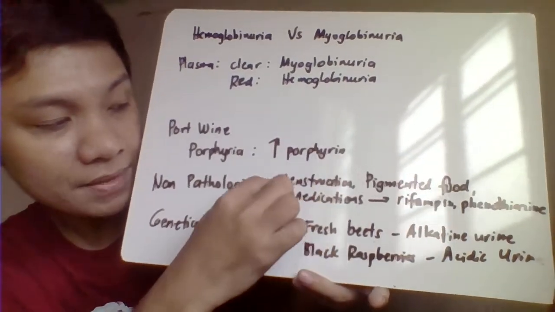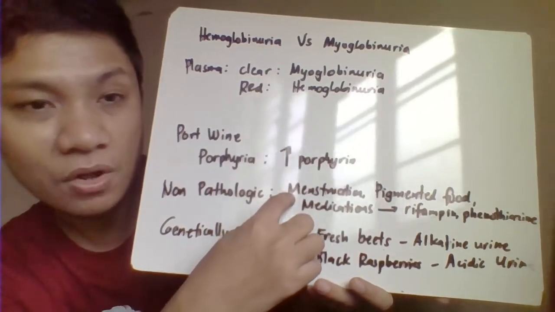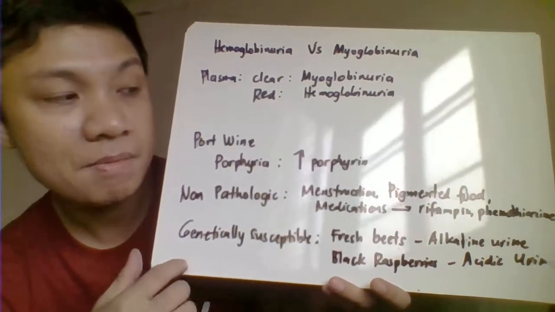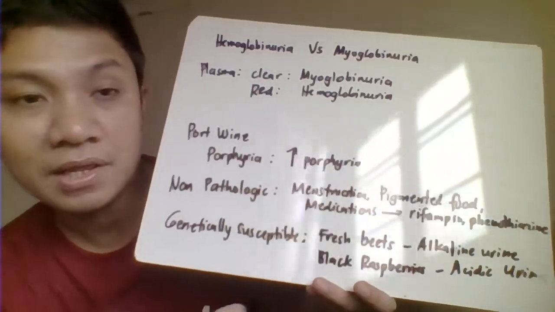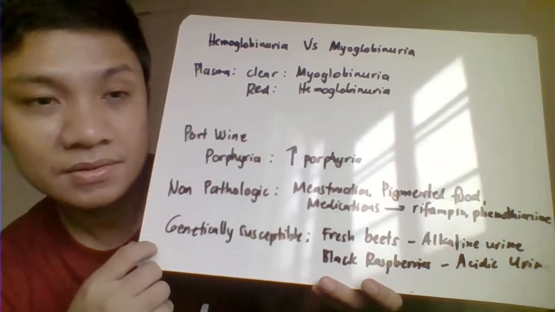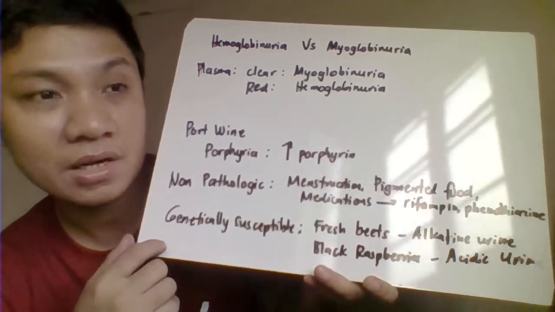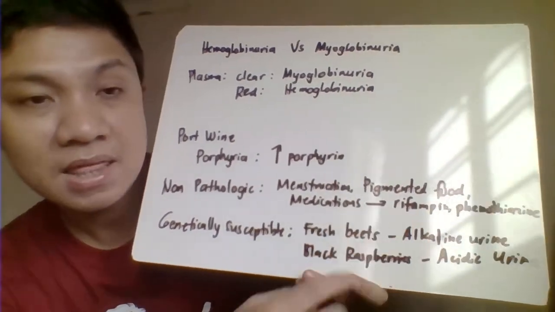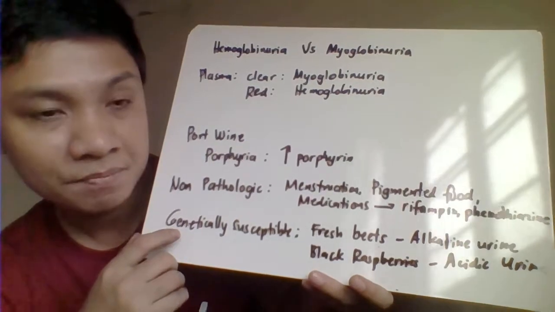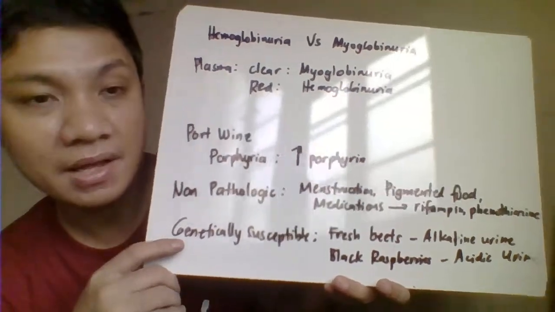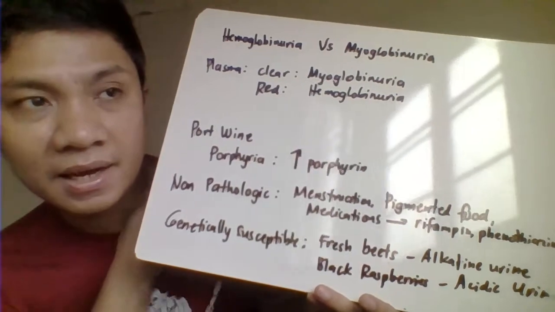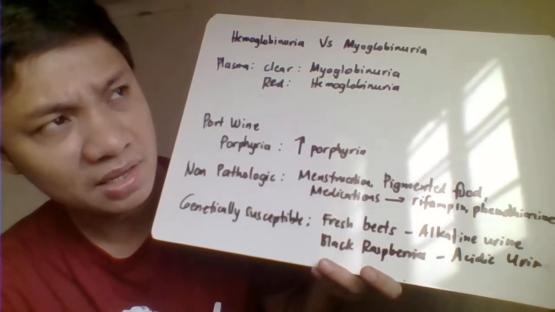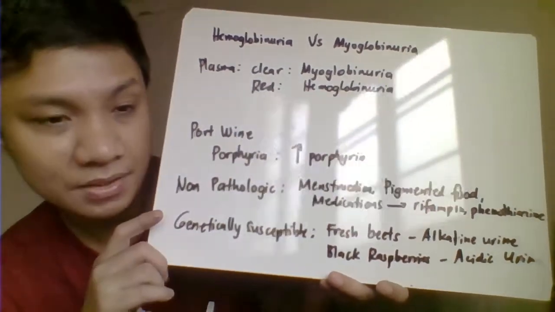This one still gives a positive result for blood, but it's non-pathologic because menstruation is normal. However, ingestion of pigmented food that is red, like watermelon, will also make the color of the urine red. Or medications, we have rifampin, which is for tuberculosis. And then we have phenazopyridine, or I think vitamin C, ascorbic acid, will also have that, right? Dark yellow. Ay, dark yellow or red? Ay, it's actually dark yellow.